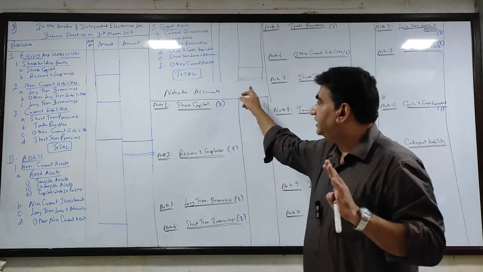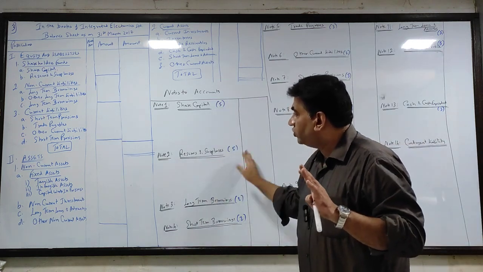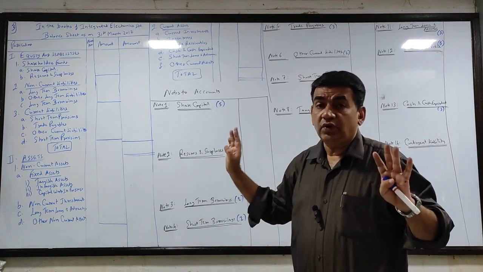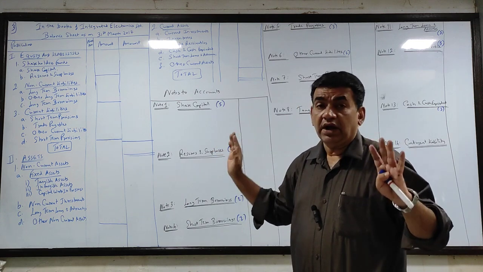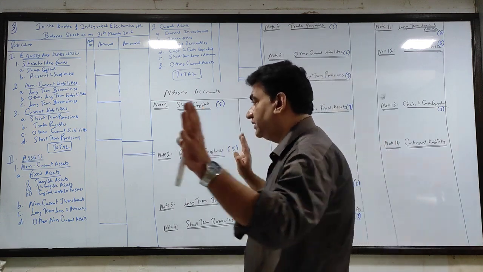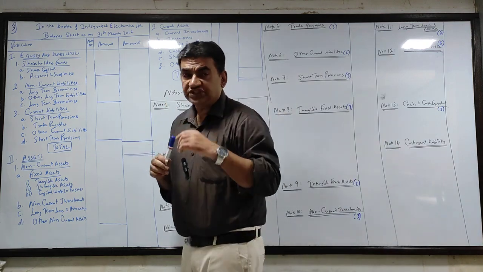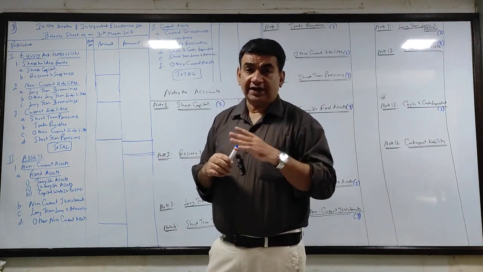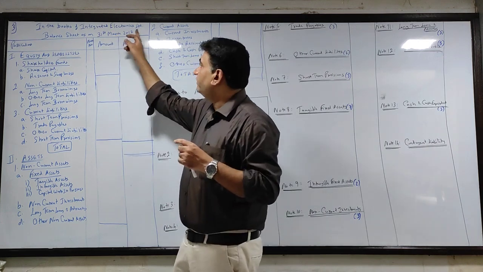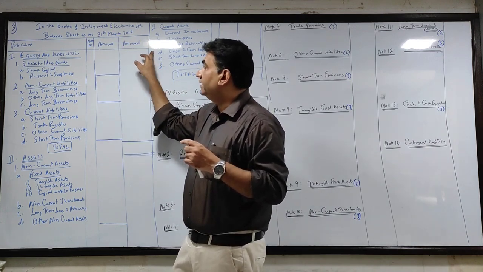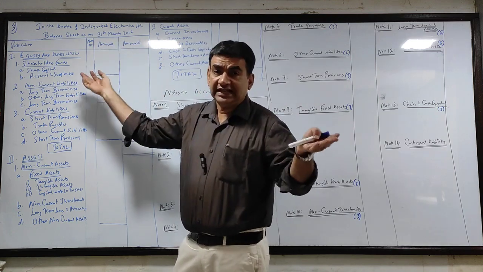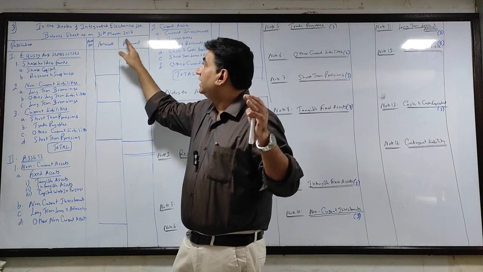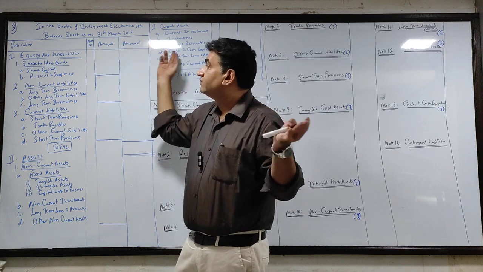I have made the balance sheet format and I have also made notes to account so that I don't waste time in recording. But I will discuss with you how you will do it. First, in your question sheet, you all have the balance sheet format with you. In the books of Integrated Electronic Limited, balance sheet as on 31st March 17. You can also write like that: Balance sheet of Integrated Electronic Limited as on 31st March 17.